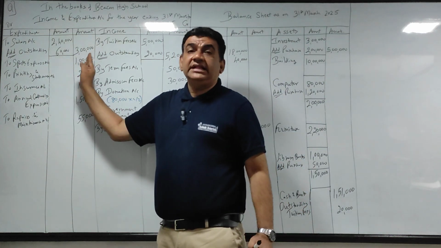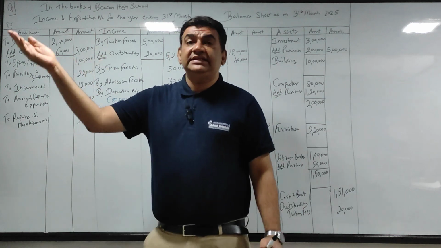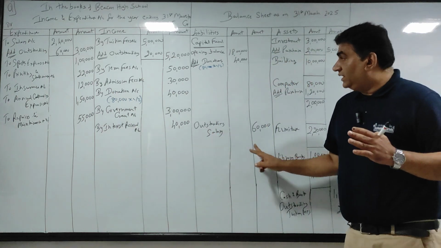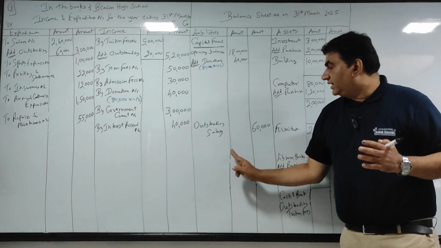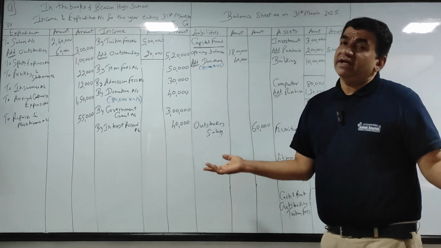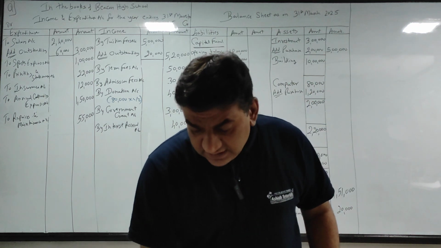Add it, take the answer outside, and current year ka expense to be paid in the next year. So for us on the last day of the year it is payable. So liability side में outstanding salary 60,000. Basic of SYJC. Correct? And the last one you all know very well.